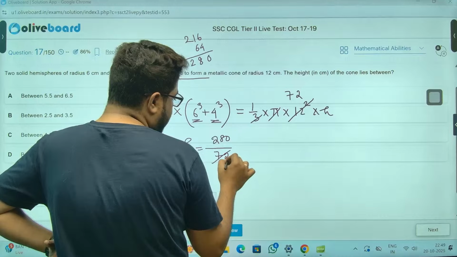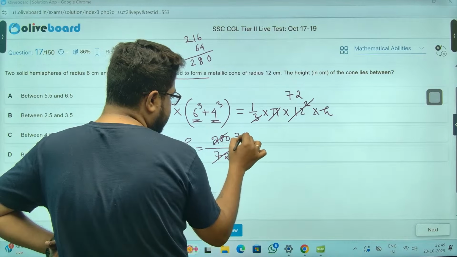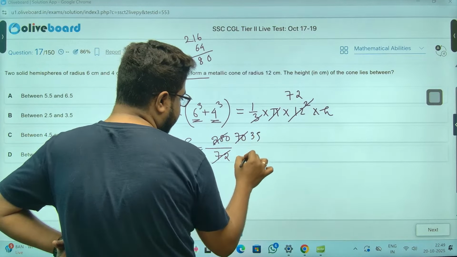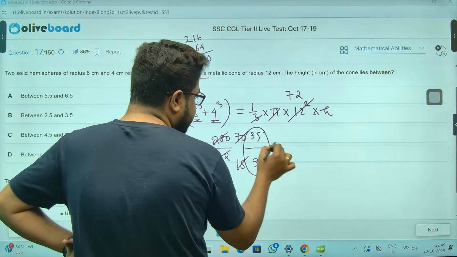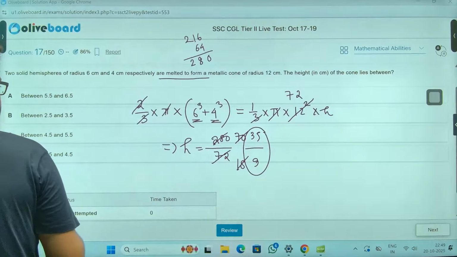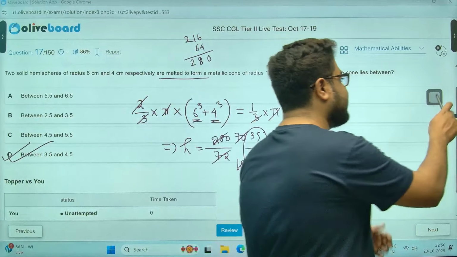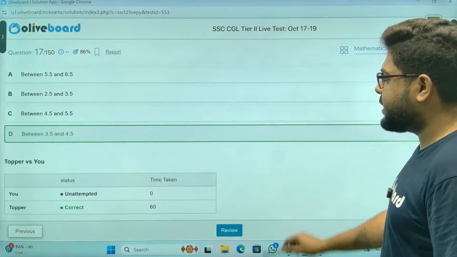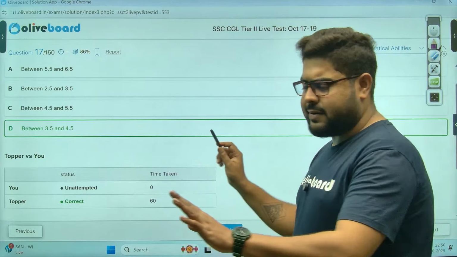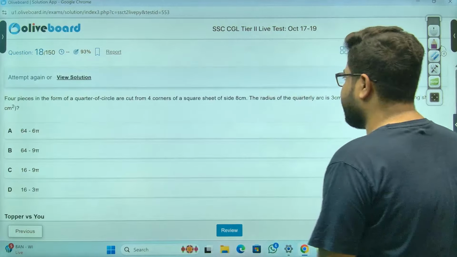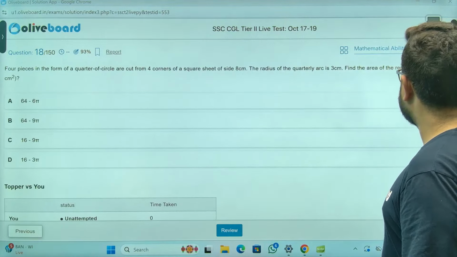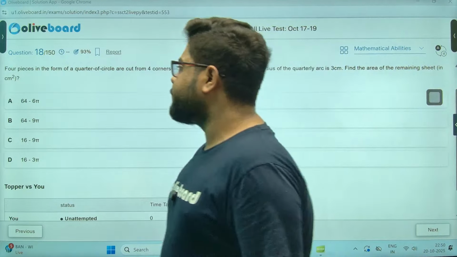That is just less than 4, in between 3.5 and 4.5. Option D again is the correct answer. Very, very simple questions, right? Next one.